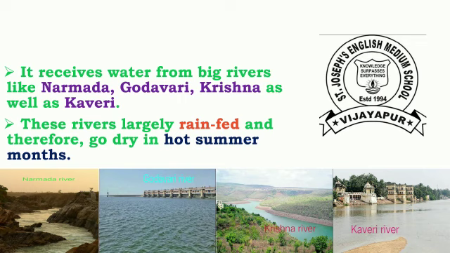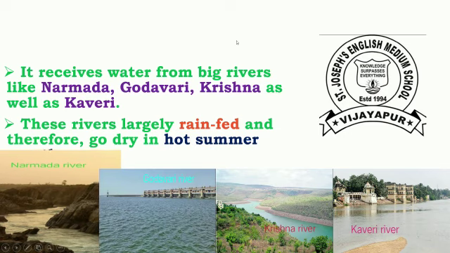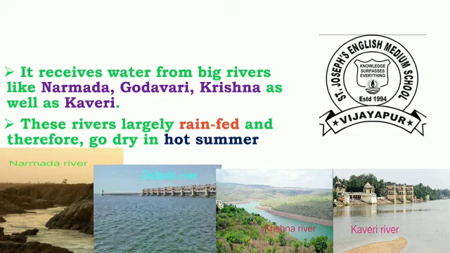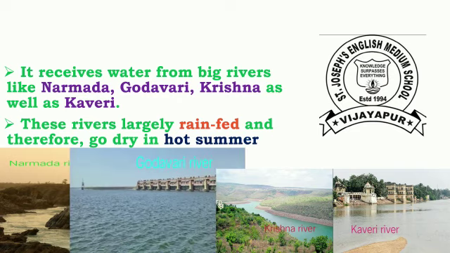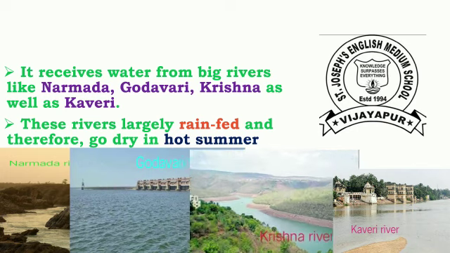Look at this picture, children. This is the Narmada River. The Narmada is one of the major rivers which flow in central and western India. Next one is the Godavari River, a sacred river of central and southeast India. Next is the Krishna River.